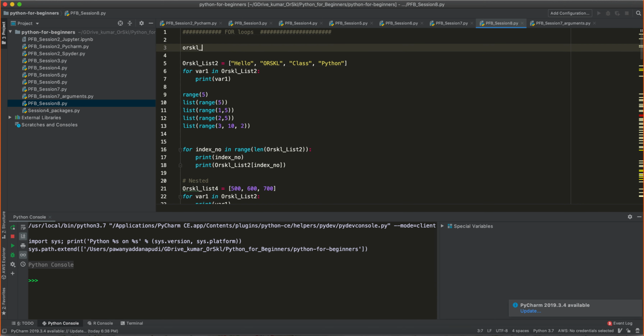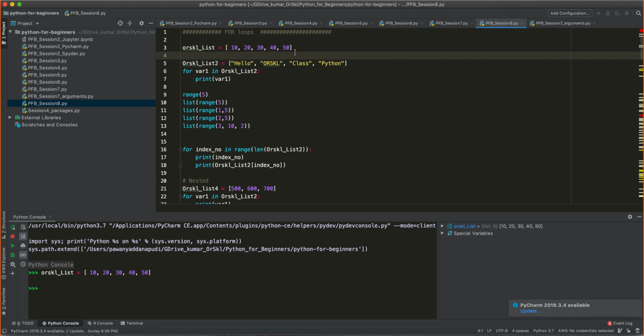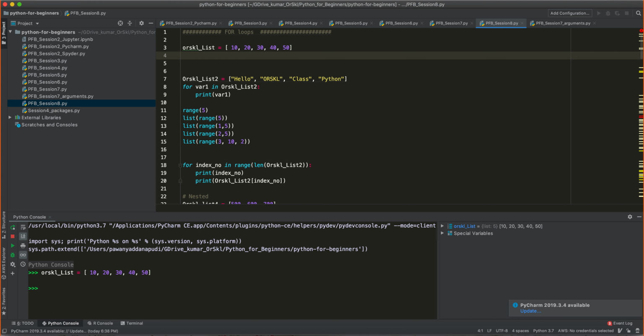So I'm creating a list here, for example, article list, and it is nothing but 10, 20, 30, 40, 50, for example. And I created this list for you. Now I wanted to run a program that will execute some mathematical operation on each of these elements of the list, and then save the result into another list. If I have this use case, how do I solve it using a for loop?